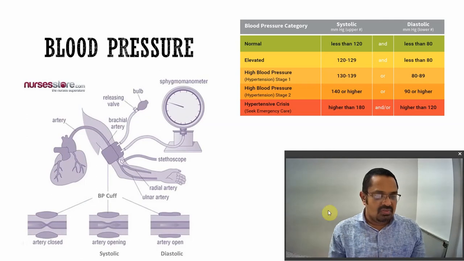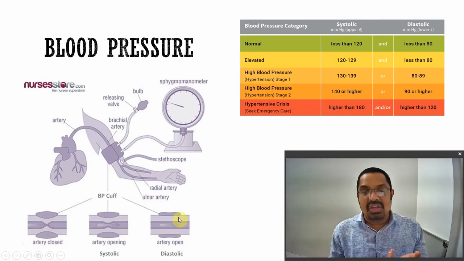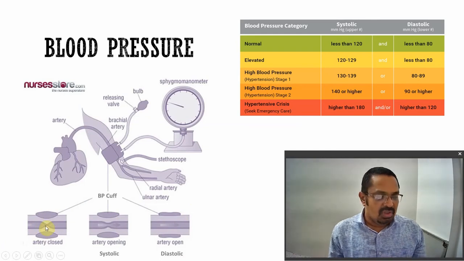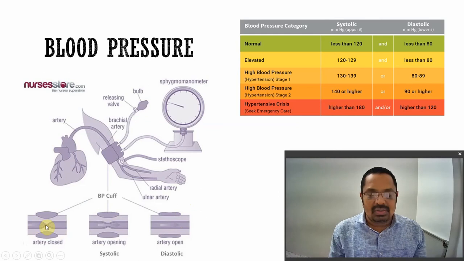wall. So here we can see arteries. Here they are at a different stage. So how is it measured? First of all, we will see how we measure it. The blood is flowing through these arteries, and due to this flow, it exerts a pressure on the wall. And what we are doing is exerting an external pressure with the help of this valve and sphygmomanometer.